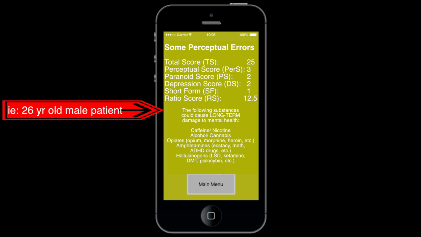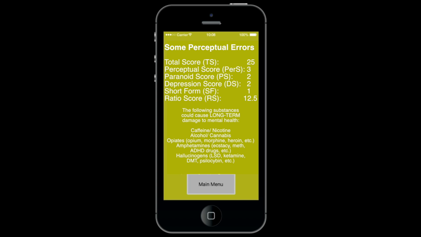If the results screen should be yellow, it indicates that the patient has scored within 10 points of established cutoff values that indicate significant perceptual errors. Should this be the case, it is advisable to tell the patient that use of any of the substances listed below the results could damage their long-term mental health. It is also a caution against medical cannabis prescription, as use could result in a psychotic episode in the patient.